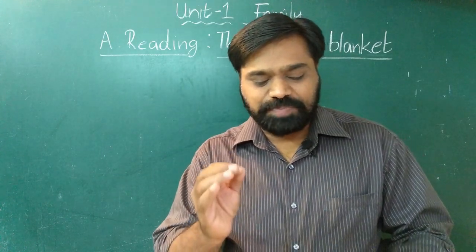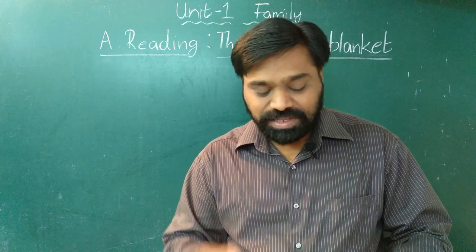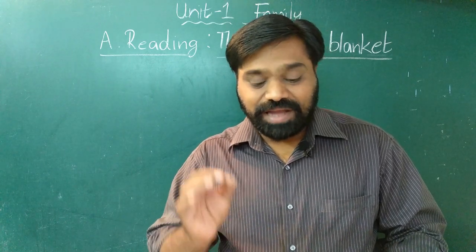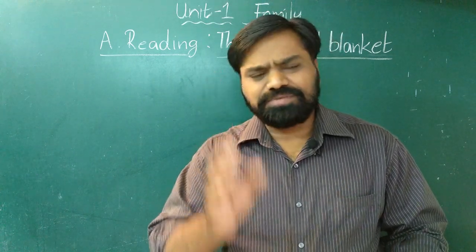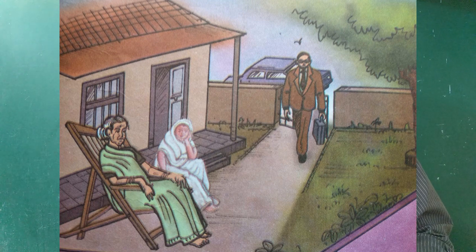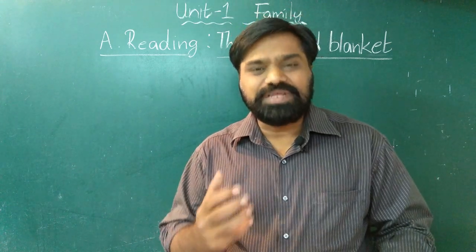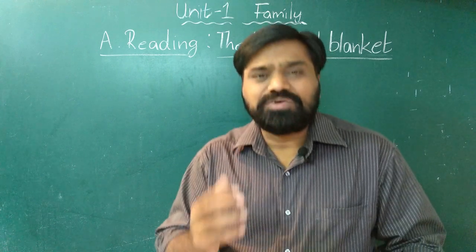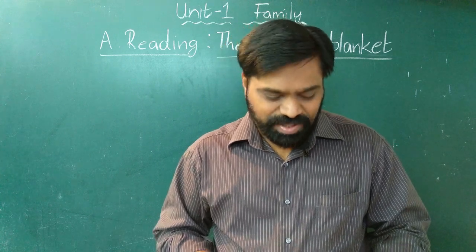When he arrived unexpectedly at his home in the countryside in his office car and got down at the gate, his mother, who was lying in an armchair on the veranda, made a futile attempt to get up. This is the first paragraph. We can understand that someone is entering the house, and his mother, who is a very old woman, is sitting there in an armchair on the veranda. So looking at the person coming, this woman made a futile attempt. Futile means unsuccessful attempt. She tried to get up from the chair, but she could not get up because she is very old. So what happens?